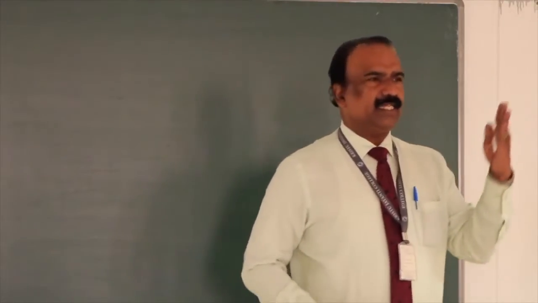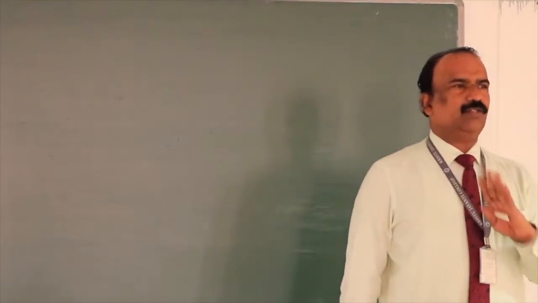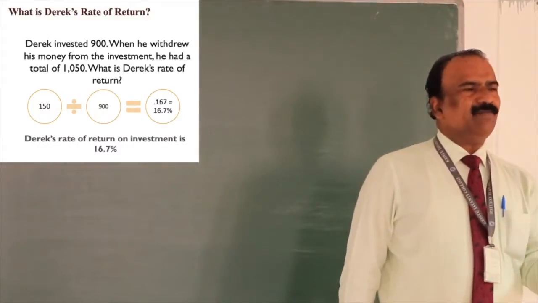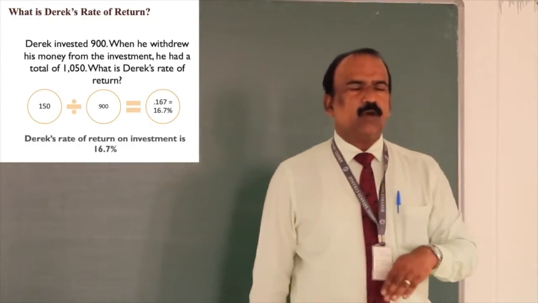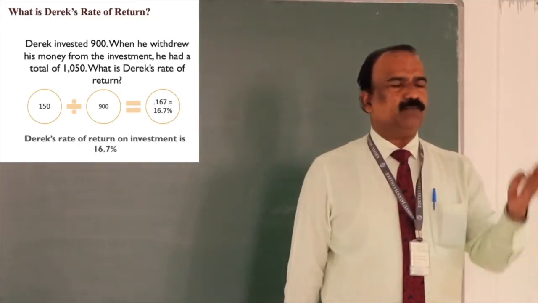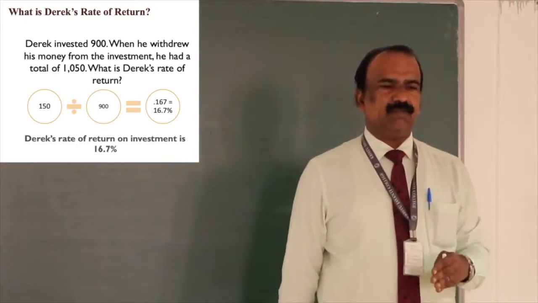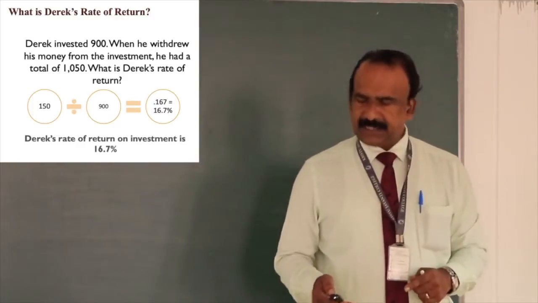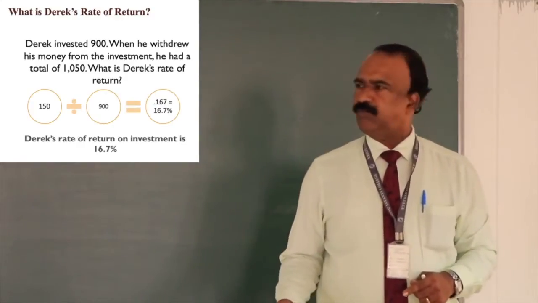In the previous case, he has invested 2,200 and received 110 rupees. The rate of return is 110 divided by 2,200 into 100. The second case is, he has invested 900, and after 1 year, that investment has grown to 1,050, so it has grown by 150 rupees. So what is the rate of return? 150 divided by his initial investment, that is 900, multiplied by 100, which will give you the rate of return, that is 16.7.